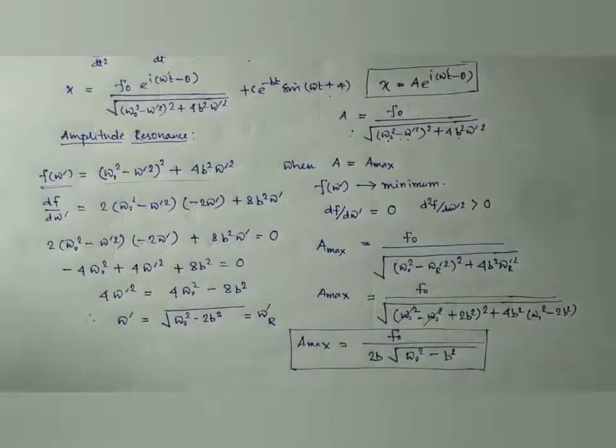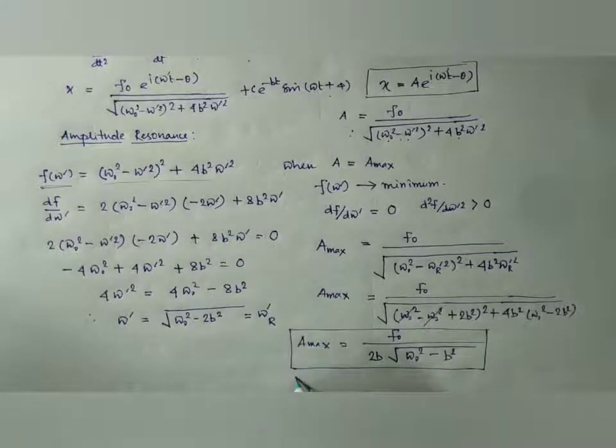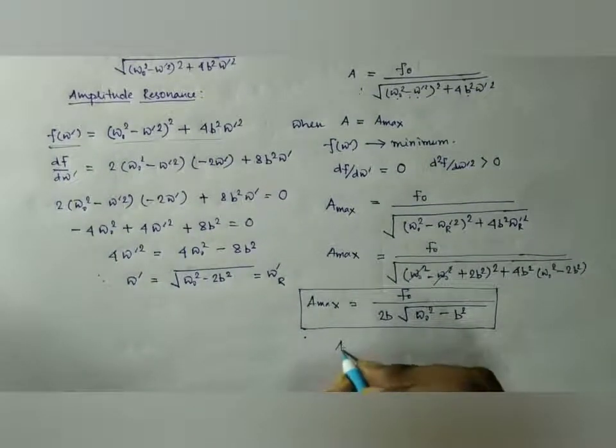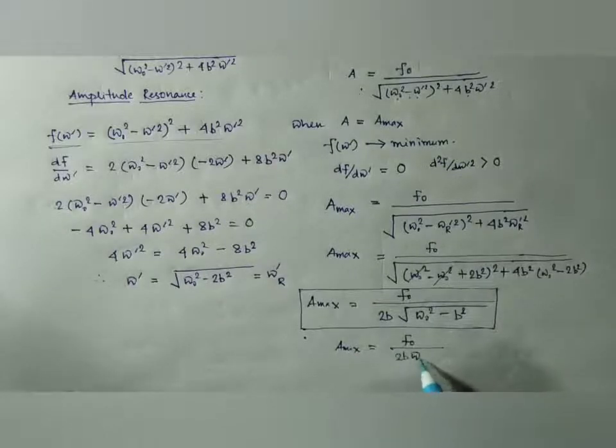Now if this is the value of the maximum amplitude, if we have a system with low damping, we may approximate A max equal to f0 by twice b omega 0.